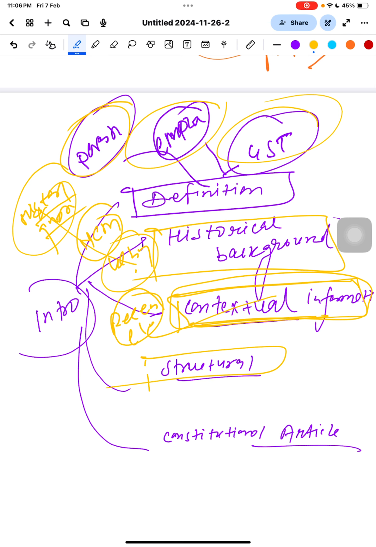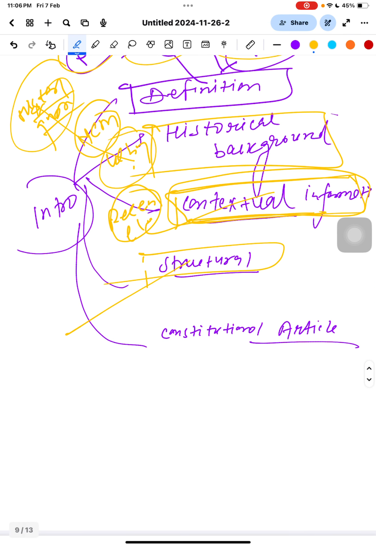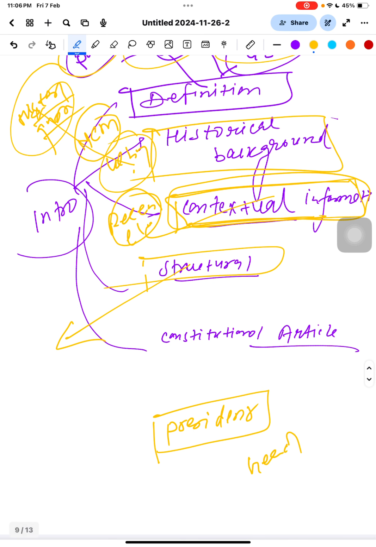Fourth is structure. Suppose there is a question on the president. You can write that the president is the head of the state in India, and he is the first citizen of India. It means we are writing the structure of the president. So this is called structural. The article is a constitutional article, that is something else. Structure means you are writing the place of that particular person or thing.